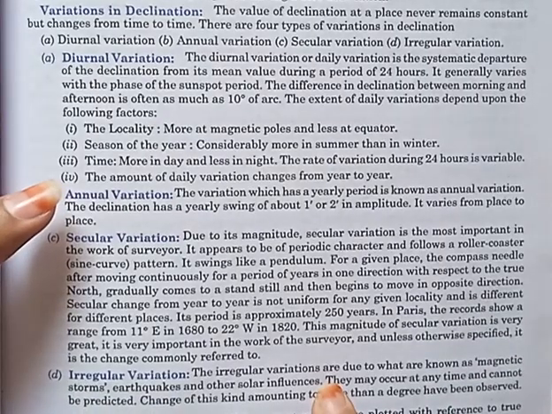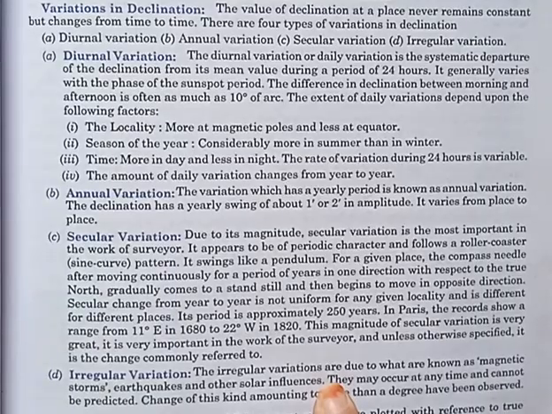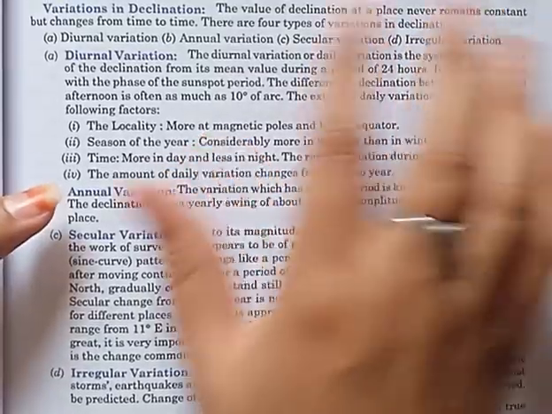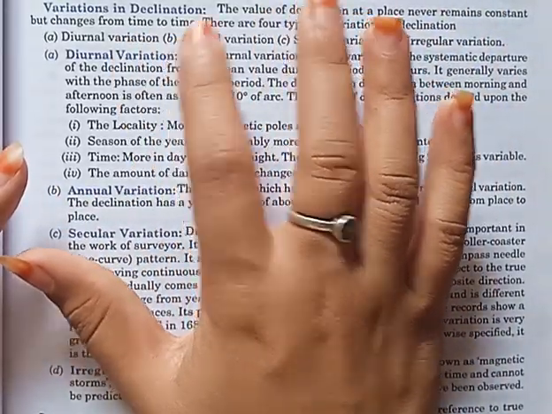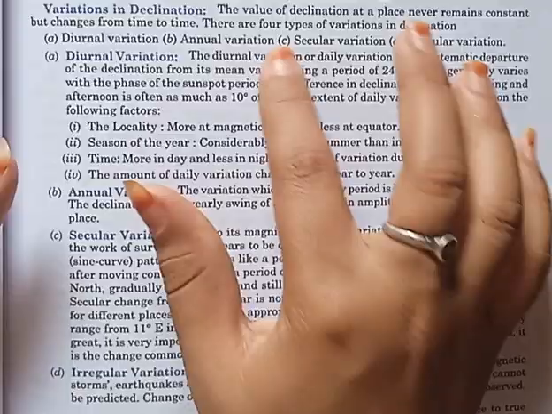Everyone. So in the previous video I explained about declination. In this video I am going to explain what the variations in declination are. The value of declination at a place never remains constant, but changes from time to time. So we can say that the declination value is not constant, it always changes as time changes.